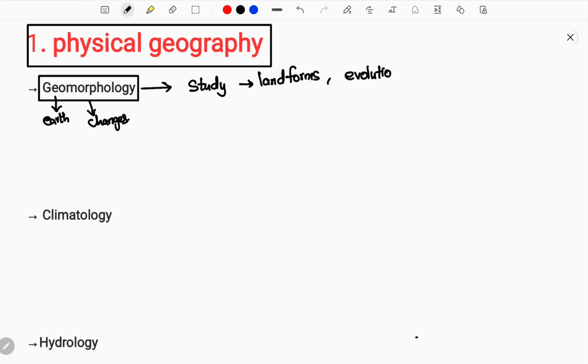How have these landforms evolved historically over years, and also, if something evolves, there must be a process happening for that evolution. We also study the process relating to the evolution of landforms. So the study of landforms, their evolution and process is called geomorphology. Now you know what geomorphology is in physical geography.